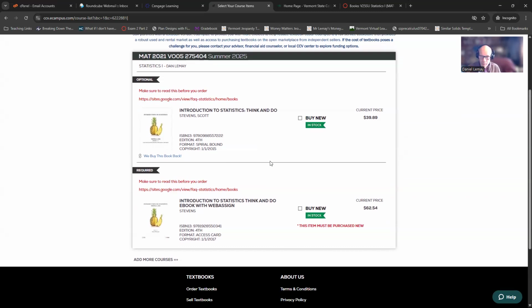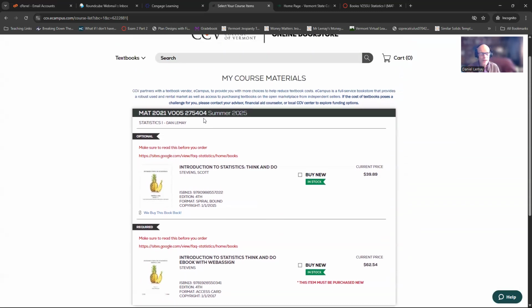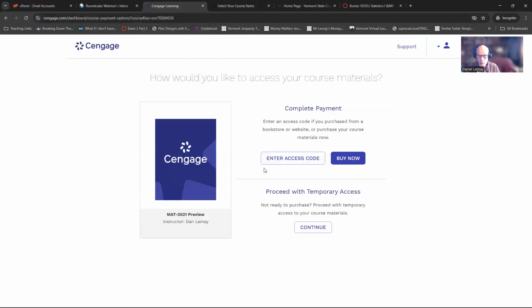But if you're like me, you have to buy your own textbooks when you take a course. This is what I would do. Once you log into WebAssign, we're back here. That's where you'd get the access code from eCampus. You can type it in there or paste it in there.